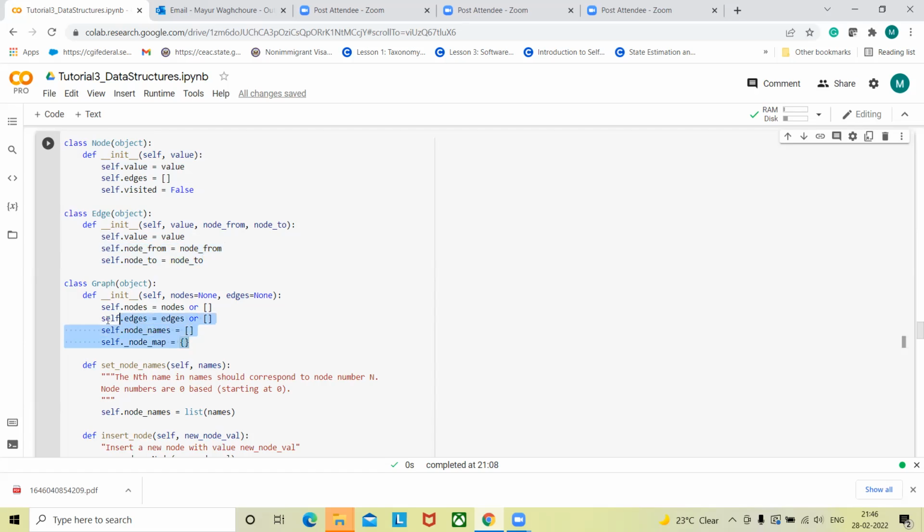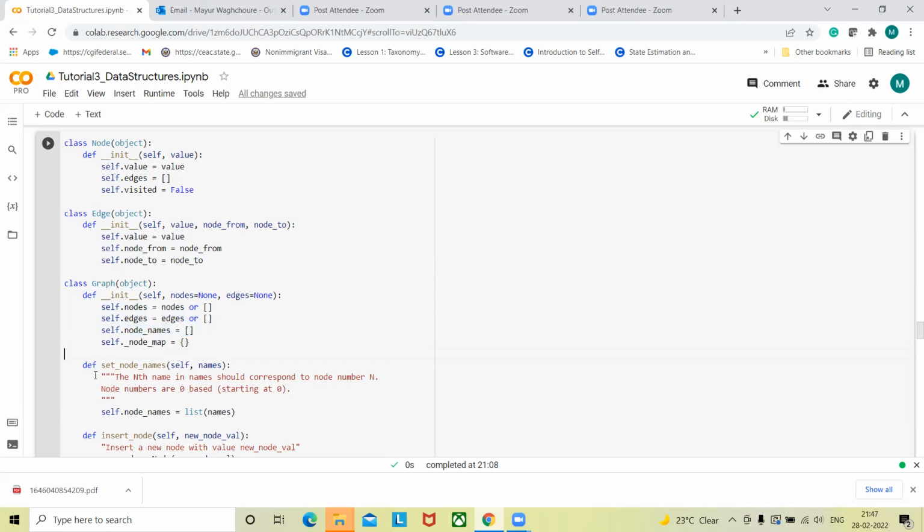When we talk about graphs, we need a node, we need an edge, we need the name of each node, and we also need a map, which is somewhat optional, depending on whether our particular application needs it or not. Based on that we can create a node map. These are the three things we need for our application.